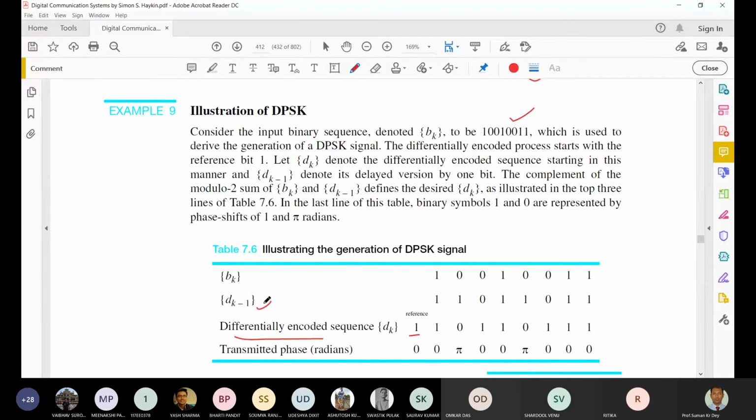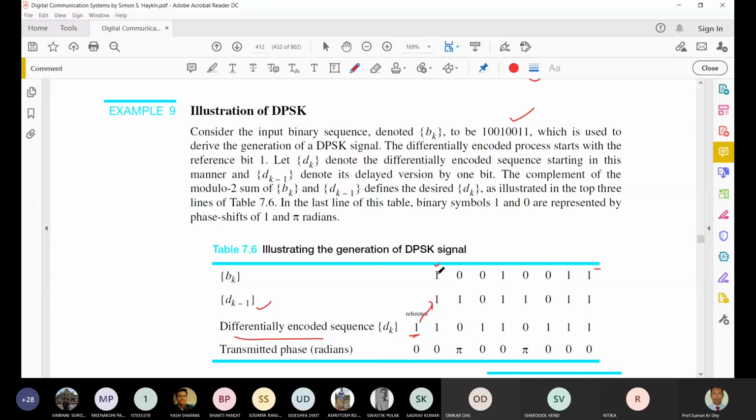So there is a shifting of 1 bit. We have the binary sequence, and the reference bit we have taken as 1, so in dk minus 1, this bit will be moved over there. Now we'll compare what the input value is.